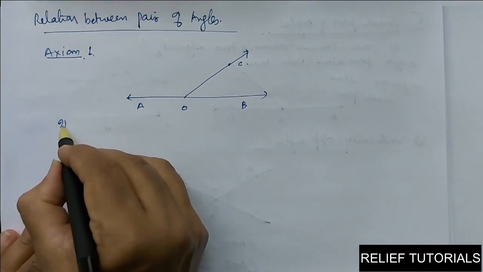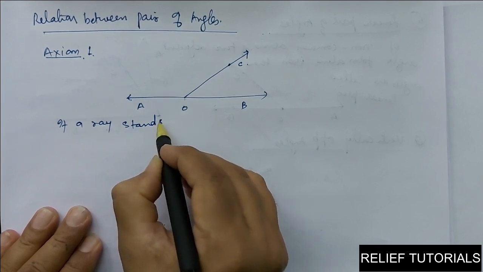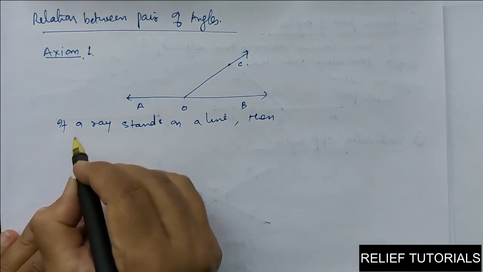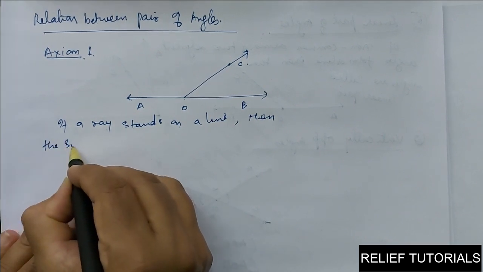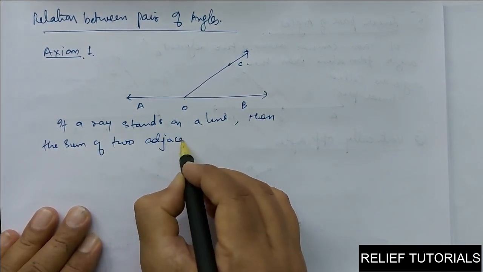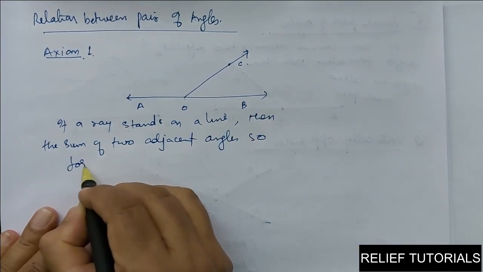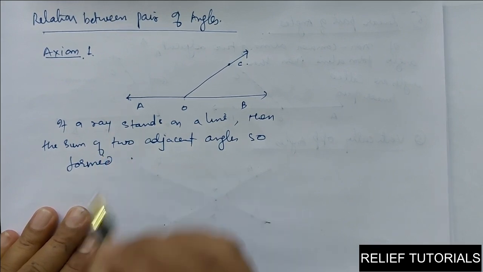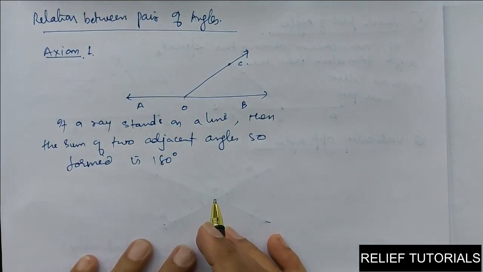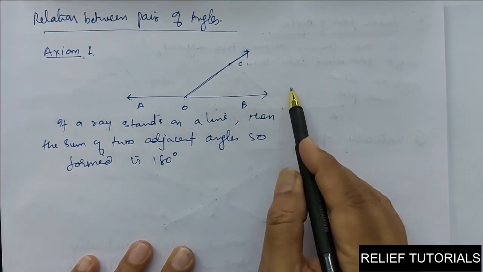What I can say: if a ray stands on a line, then the sum of the two adjacent angles so formed is 180 degrees. See here, this is a ray OC. This ray OC stands on line AB, right?